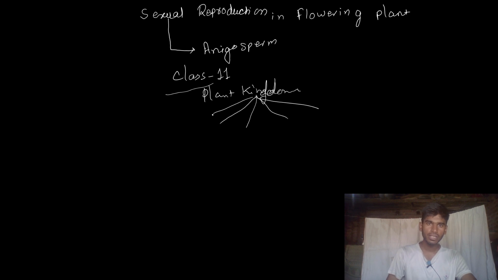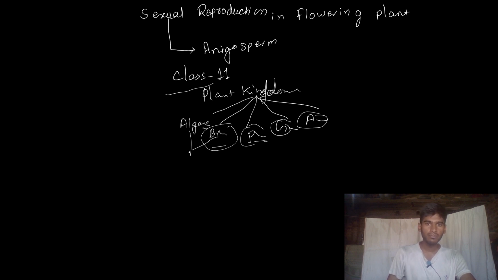So in plants, first of all, algae, Bryophyta, Pteridophyta, Gymnosperm, Angiosperm. I cannot write algae and Bryophyta clearly because there is a lot of time, so I write a short form. Algae, Bryophyta and Pteridophyta do not have any flower, but Gymnosperm has, though it is not really a flower. We do not study Gymnosperm in this chapter, only angiosperm, which means only flowering plants.